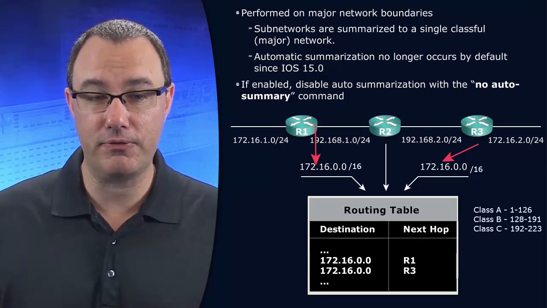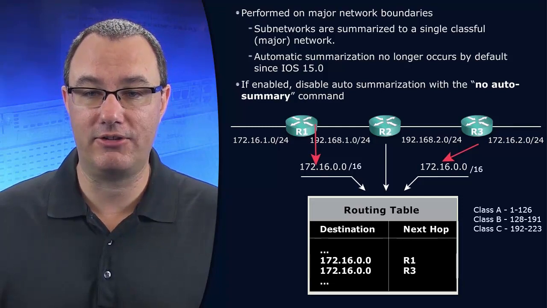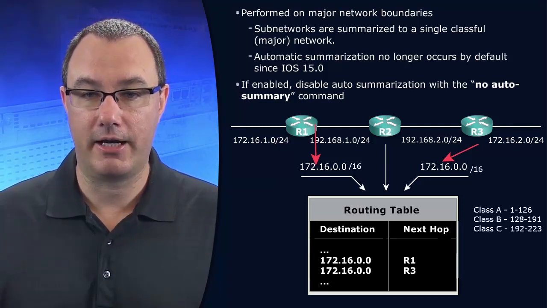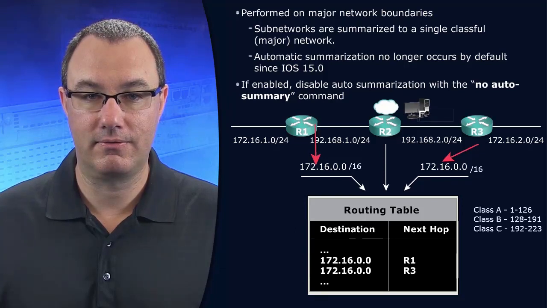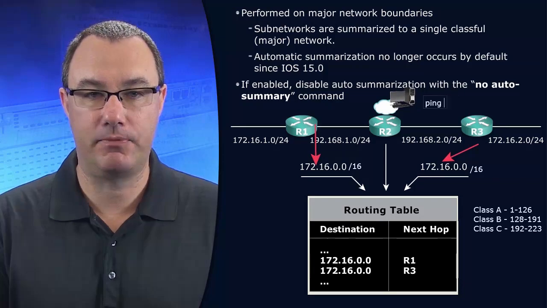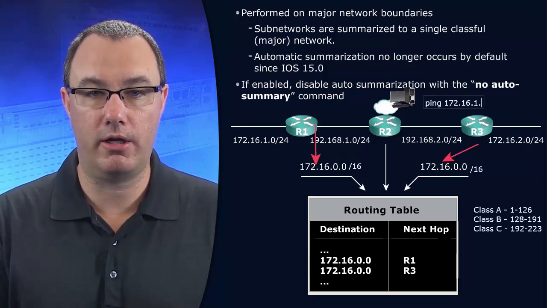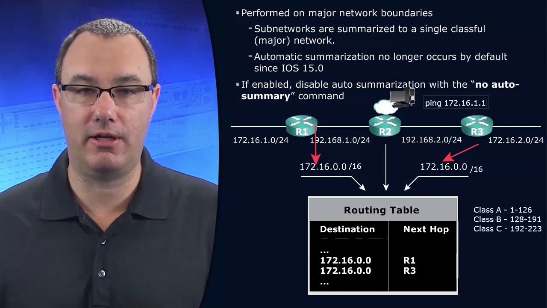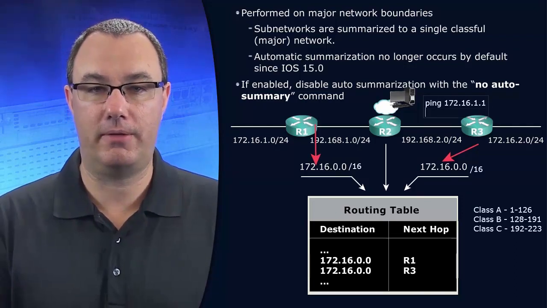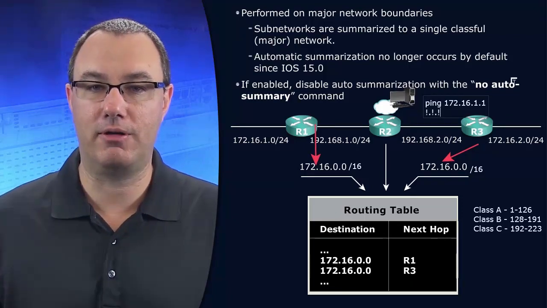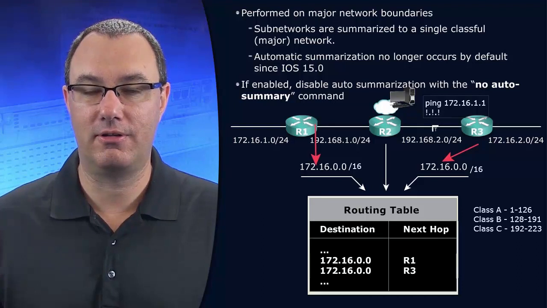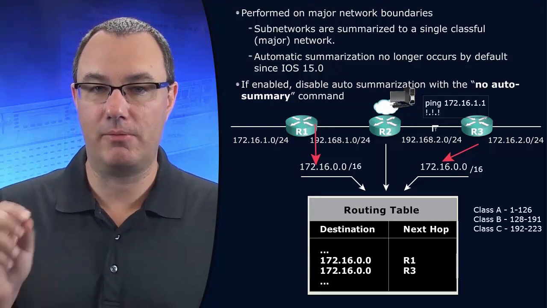Now the problem is, we're going to be routing packets based on whatever the routing table says. So if I had a LAN on router 2, and I issued the command ping 172.16.1.1, and let's say that address lived, what you would get is the following. You would get an exclamation mark, and then an exclamation mark, and then an exclamation mark, but all separated with periods. It would be bang, dot, bang, dot.